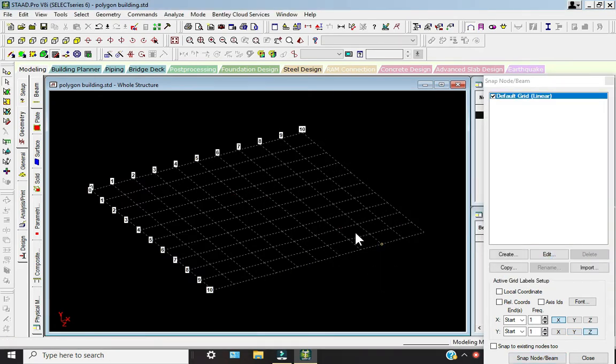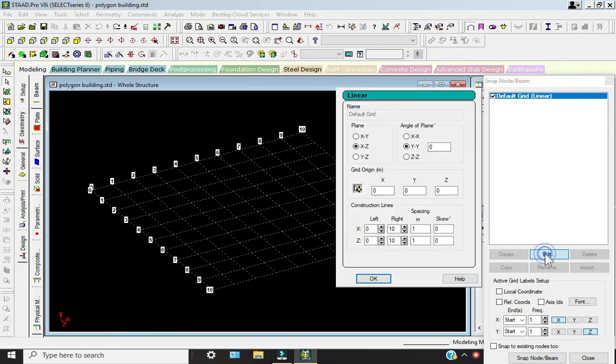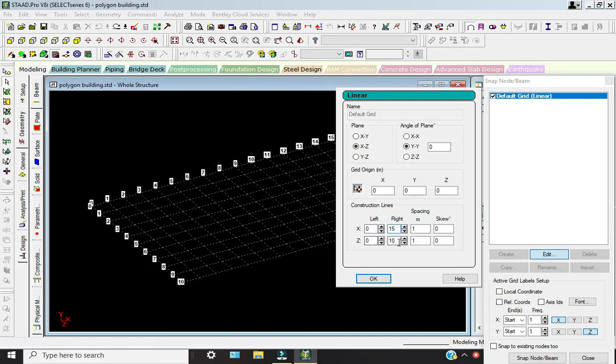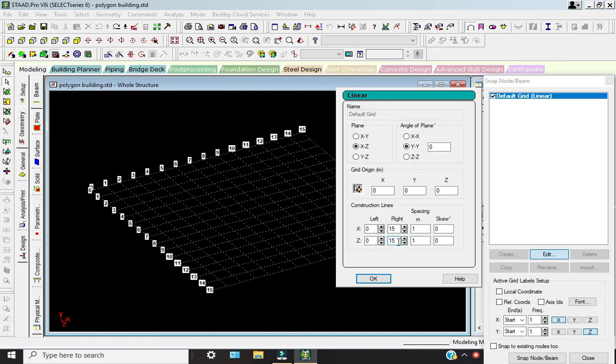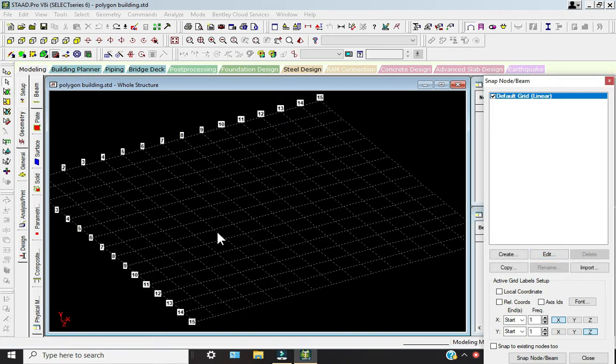For this we're going to take this edit mesh as I'm taking 15 by 15 meters, okay? So after that close this and add. So now we will be able to see the snap node beam cursor, right, point. So for that I'm going to firstly select over here, right, somewhat here, right?